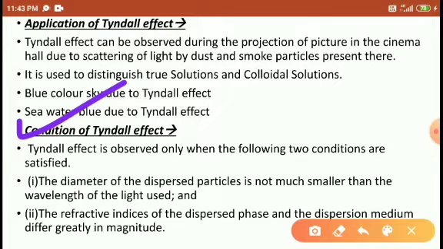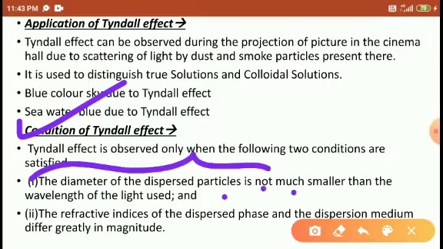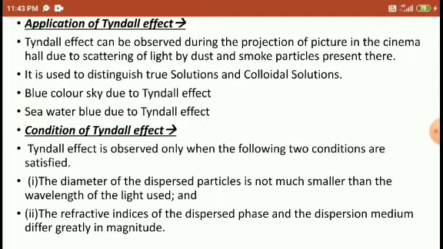Conditions of the Tyndall effect. The Tyndall effect is observed only under the following two conditions. First, the diameter of the dispersed phase must not be much smaller than the wavelength of the light.